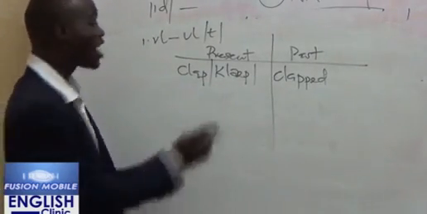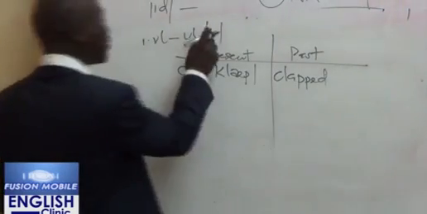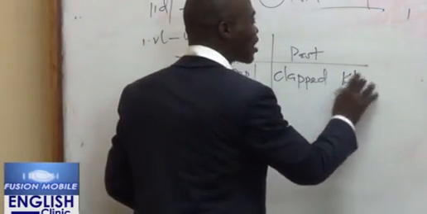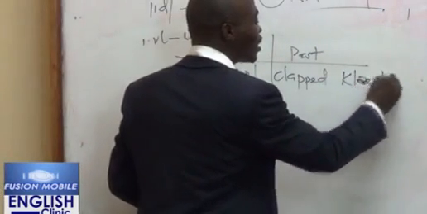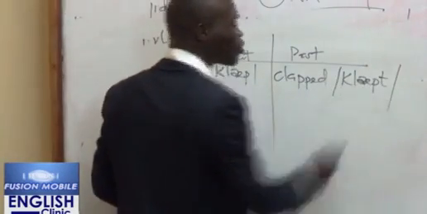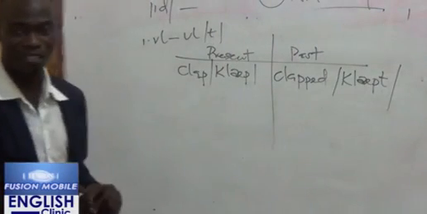You recall that p is a voiceless sound. So because of that, it will take the inflection t. So this is what we have in the past tense: instead of ed that we have here, we now add t. It becomes clapt.